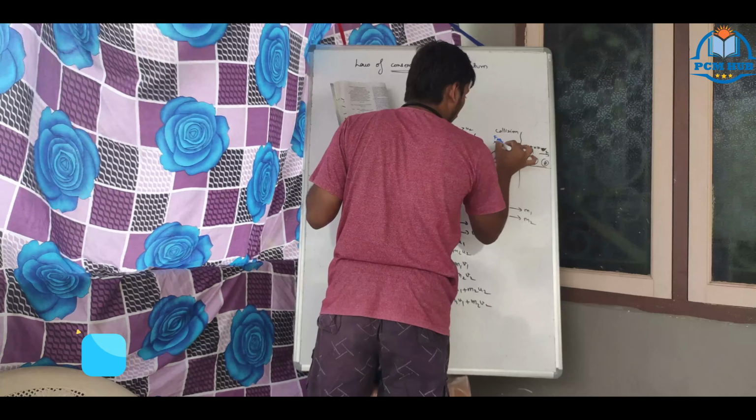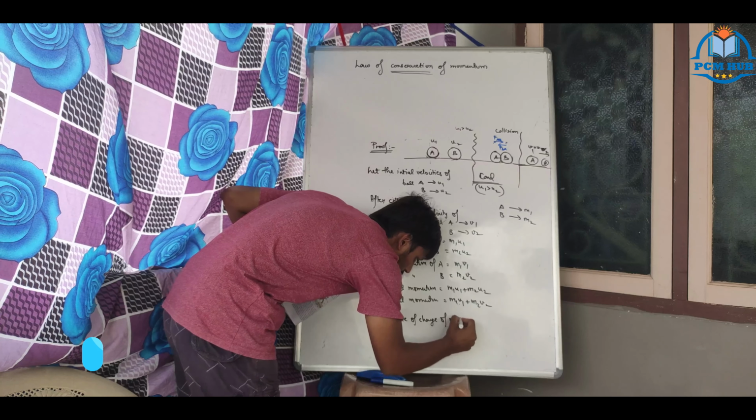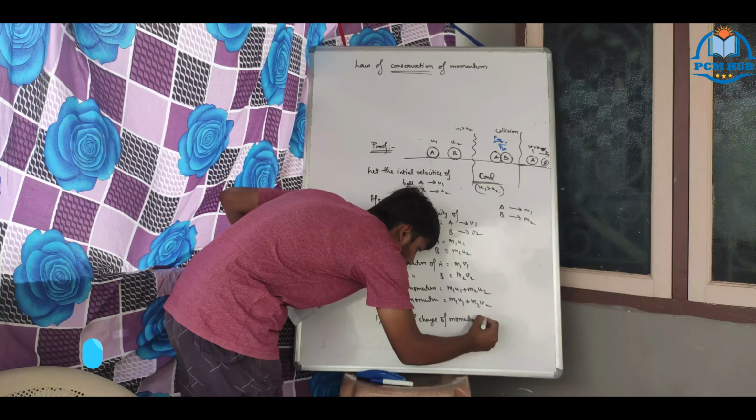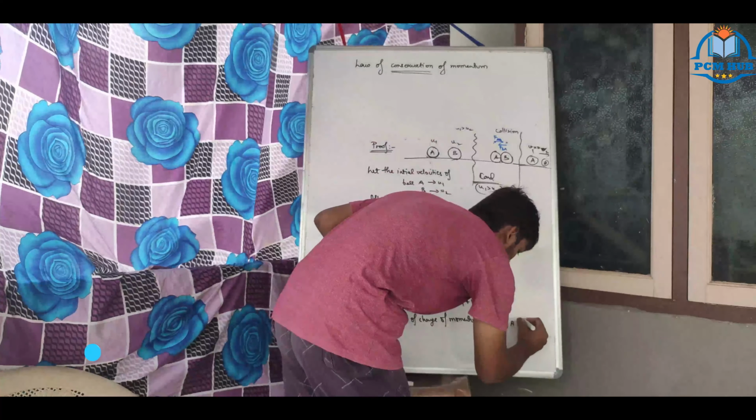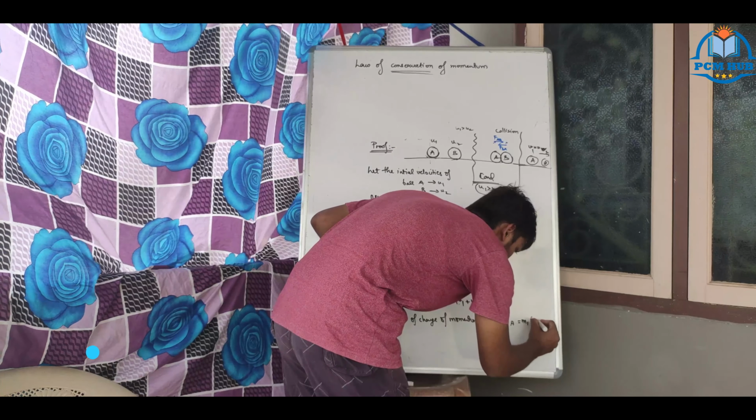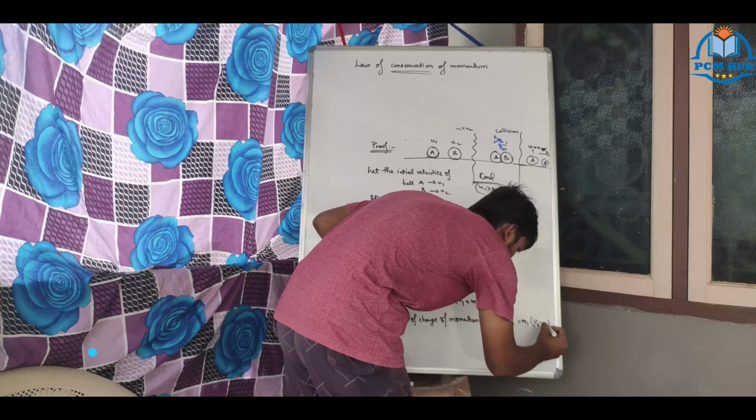But before that, what is FAB, you need to write now. FAB is equal to rate of change of momentum. Force is rate of change of momentum. Rate of change of momentum for body A. How much? Rate of change of momentum for body A is equal to m1 into (v1 minus u1) by t.